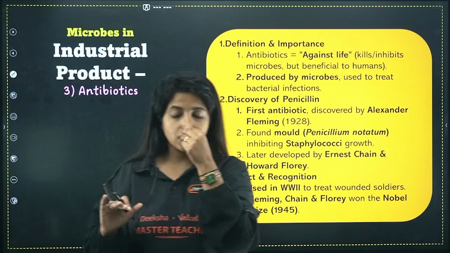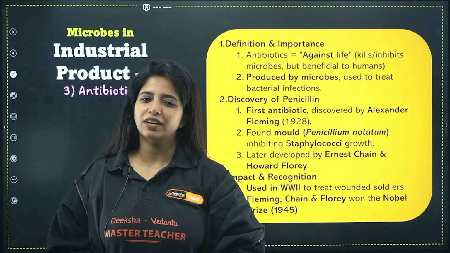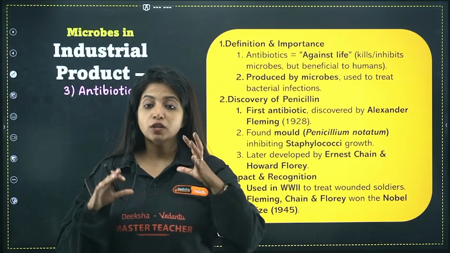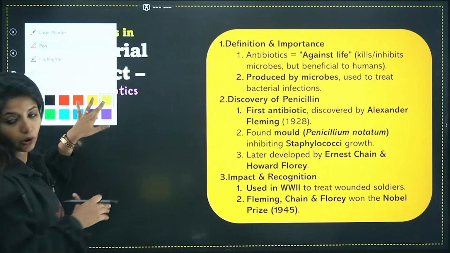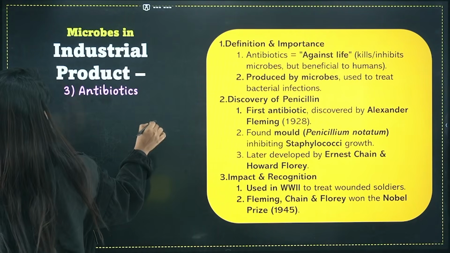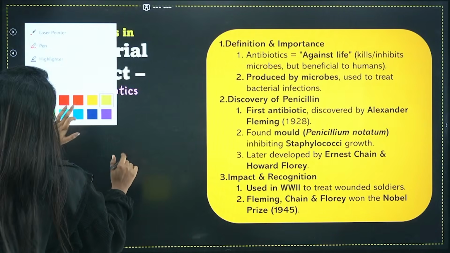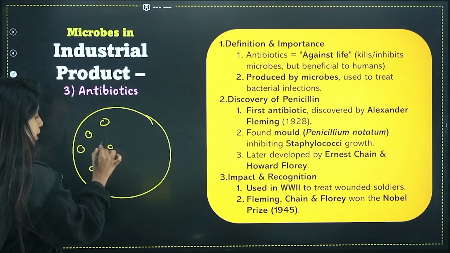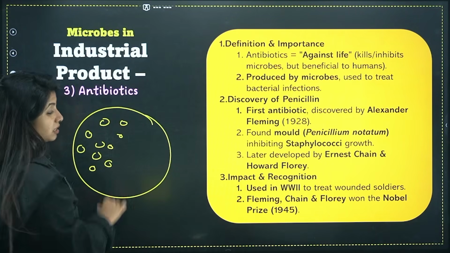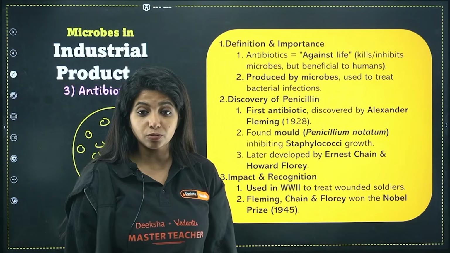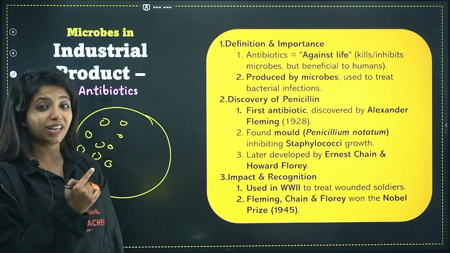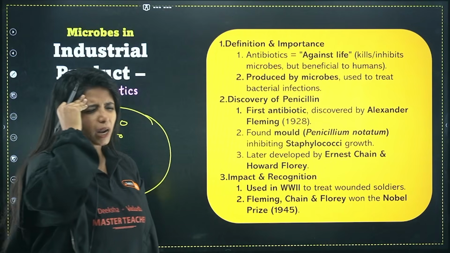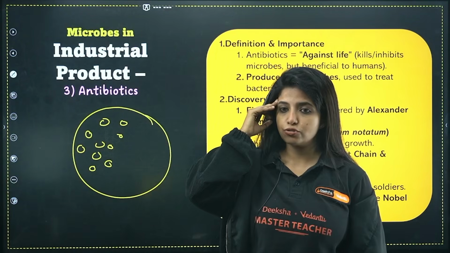Okay, now let's talk about how the first antibiotic was made. It's a very funny story. There was a person whose name was Alexander Fleming. So suppose I am Alexander Fleming. I was working on Staphylococci bacteria. I was looking at its growth and things like that, and I felt sleepy. I went to sleep without doing anything about the dish over here. I didn't wash this. The next morning I woke up, I was like, oh my God, what did I do? The bacteria might have grown so much, it might be a huge trouble for me now.